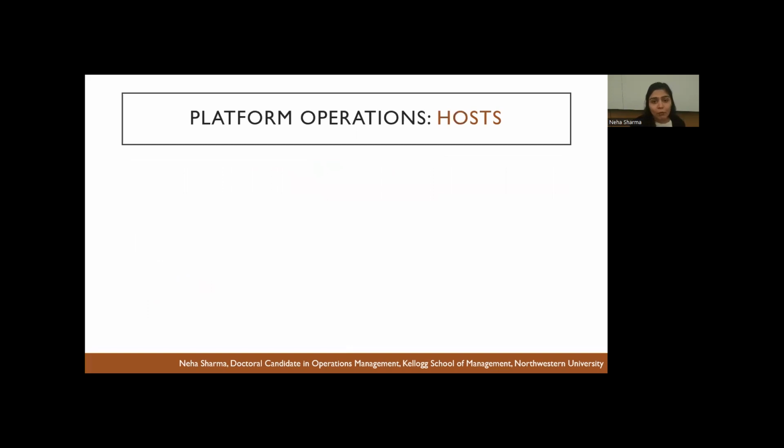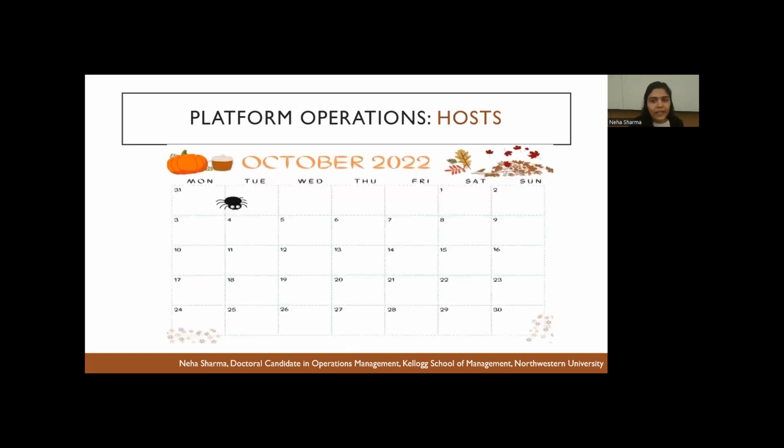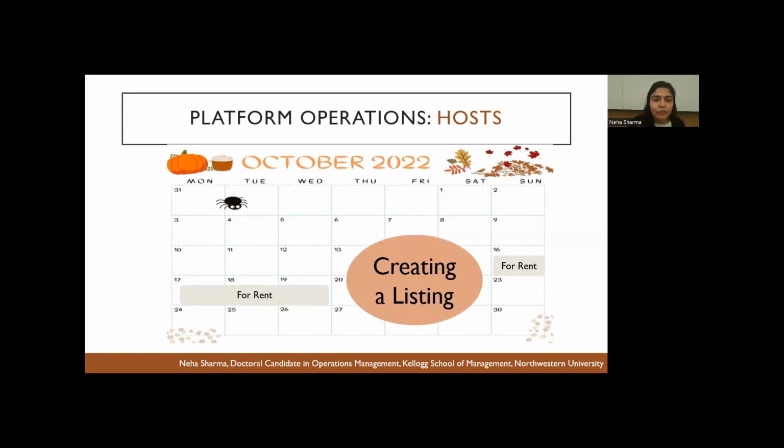Now, let's look at the platform operations from the host perspective. The host typically sees a calendar like this on the platform. So say a host wants to rent his asset, let's say from the 16th to 19th of October. He can tell this to the world that his asset is available from 16 to 19 by a simple action of creating a listing for the asset on the platform.